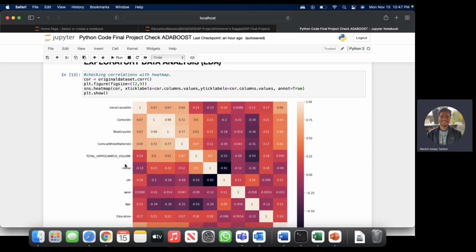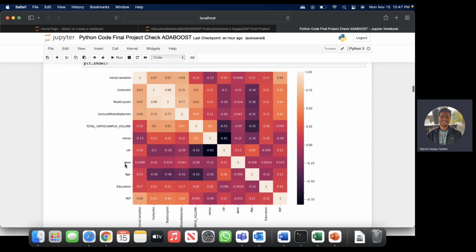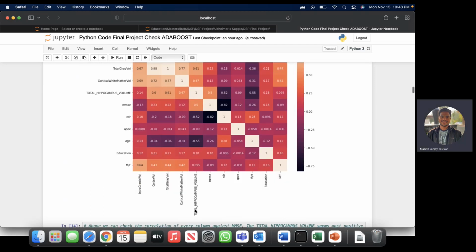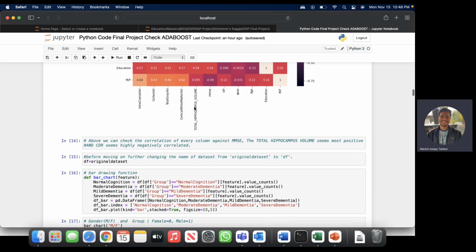We check the correlation between all the columns in the dataset to see which columns have a higher correlation with the MMSE, as it is our target column. We can see that CDR is highly correlated to the MMSE with a correlation of minus 0.82. Apart from CDR, total hippocampus volume has the highest correlation with MMSE. So these two columns are going to have the highest impact on our target column.